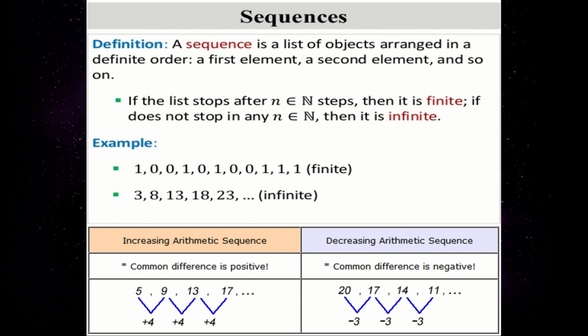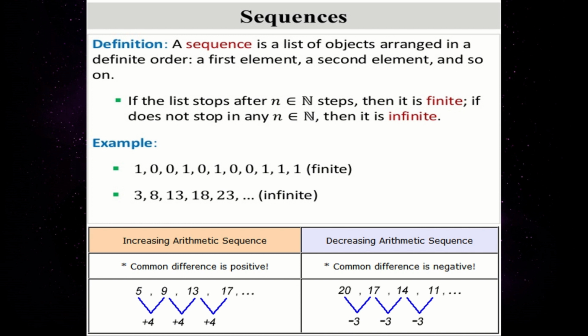And in a sequence, there are two types of common difference. Common difference means the difference between two terms, and if the difference between the terms is constant, then it is said to be an arithmetic progression. This common difference can be positive or negative. If it goes in an increasing order, then the constant will be a positive constant term. In this example, they have given 5, 9, 13, 17, where the difference between two terms is always plus 4. It is increasing. So in this case, the common difference is positive.